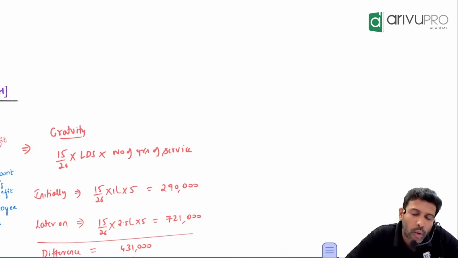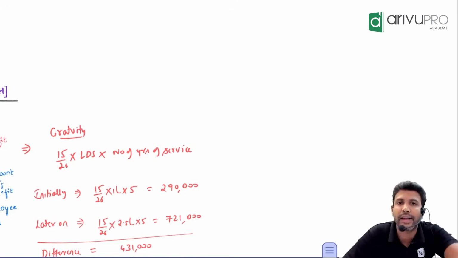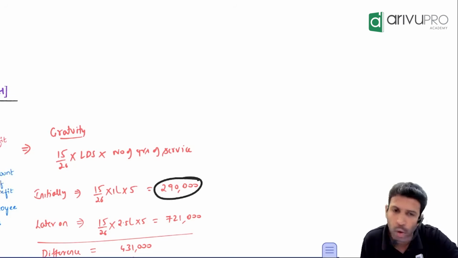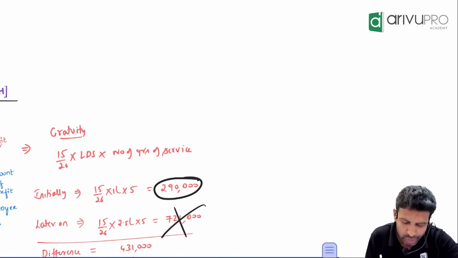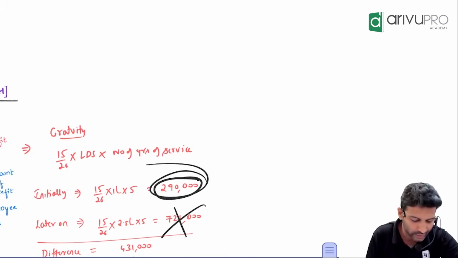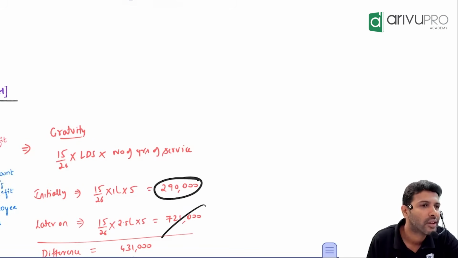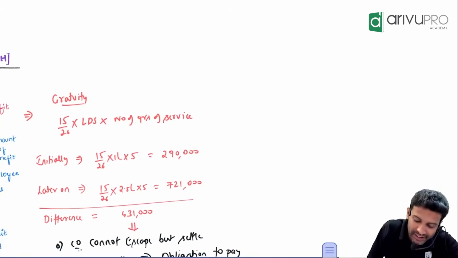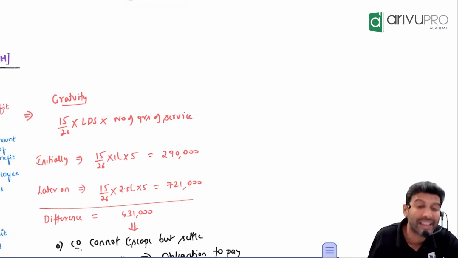Now, listen to this carefully. Can the company tell that employee, hey, I only thought I'm going to pay you 290, I will not give you 721, I will only give you 290, please take it and go? What will he say? Yes or no? So the company has an obligation here to pay 290 or 720?